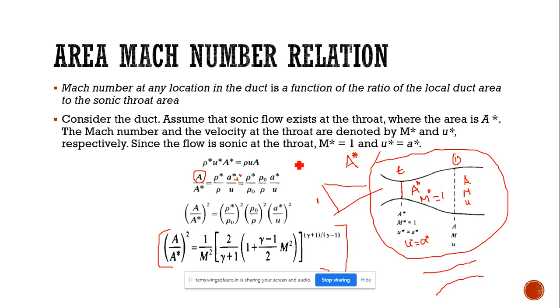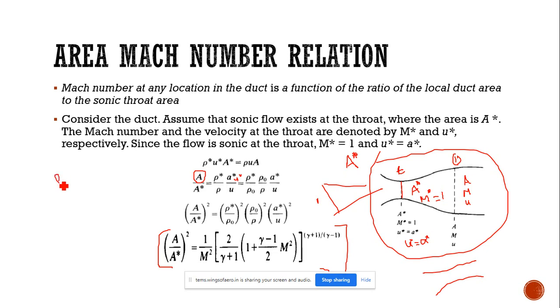So we know U star equals a star, so that we can straight away substitute rho star by rho into a star by U. For expanding this equation, we can just multiply and divide by rho naught. Okay. So by multiplying and dividing by rho naught, we will get rho star by rho naught into rho naught by rho into a star by U.